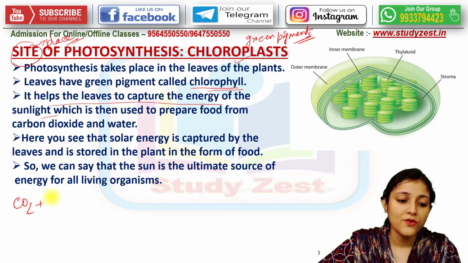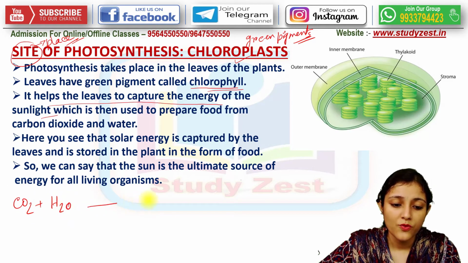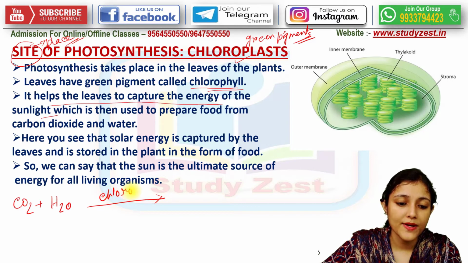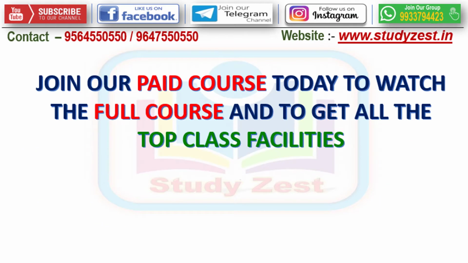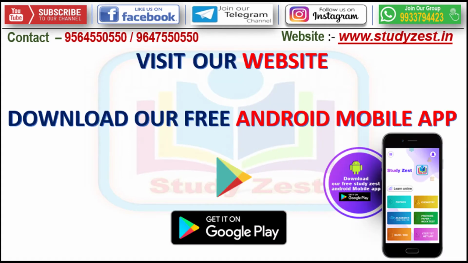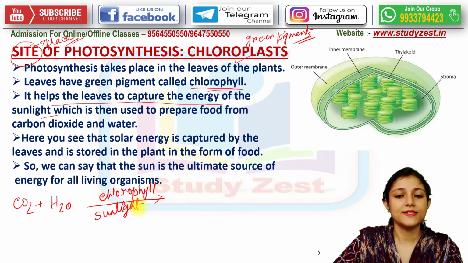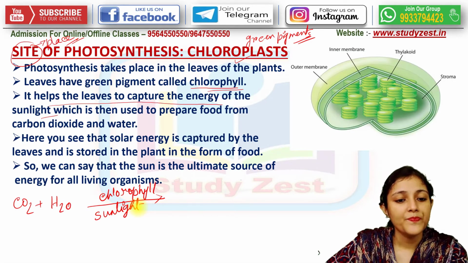We are getting CO2, we are getting water, with the help of the chlorophyll pigment, and we are also getting sunlight. We'll study about this in the next slide.